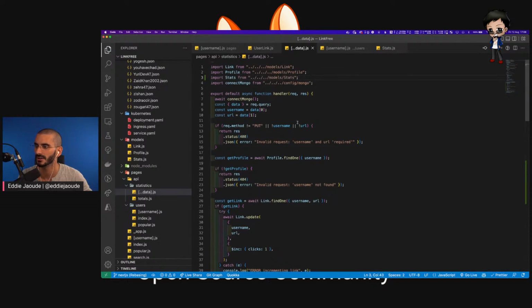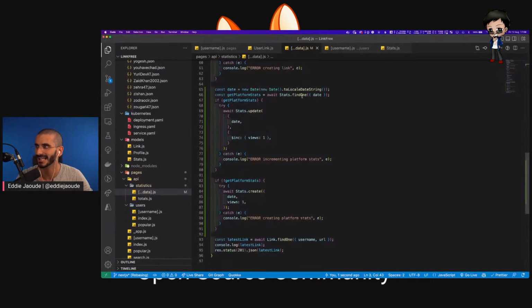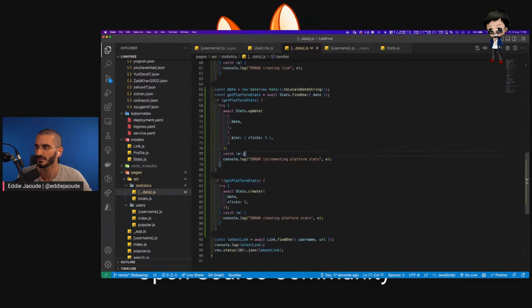That looks good. And then if we go down here and have a look on the link, it will get today's date again, and it will find one in the stats for today, but we don't want to increment views, we want to increment clicks. So we don't care what link was clicked or what profile, we just want to increment the clicks. I think that should work. I could probably abstract that out and we could make this be passed into the function, so therefore this isn't duplicated in two places, but that's improvement for later. I think that should work, right? Because our model will just increment the clicks this time instead of the views. I'm pretty confident that will work.